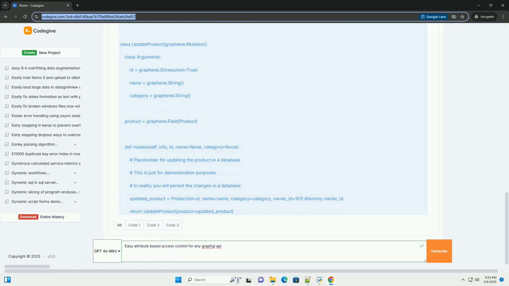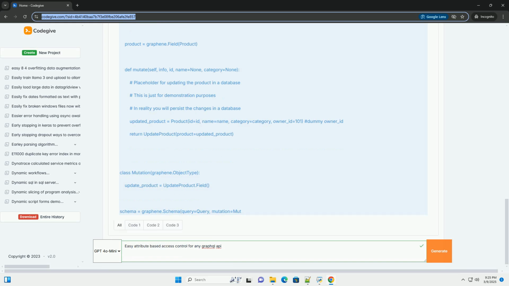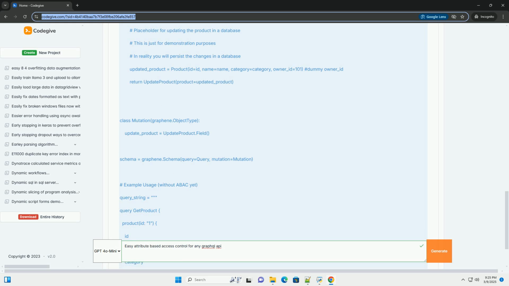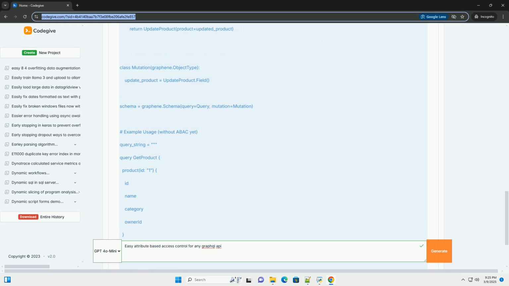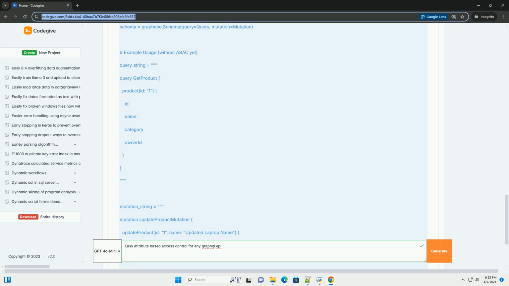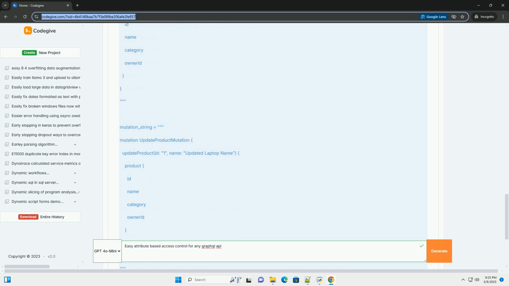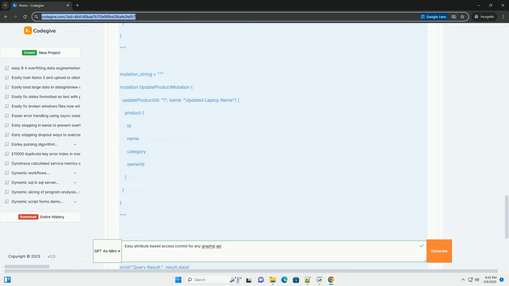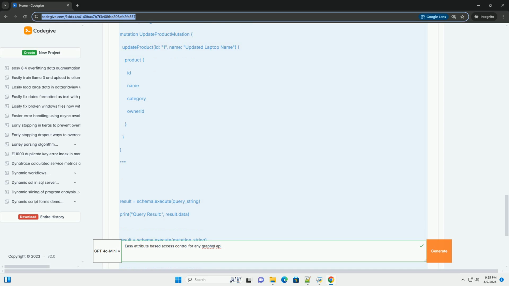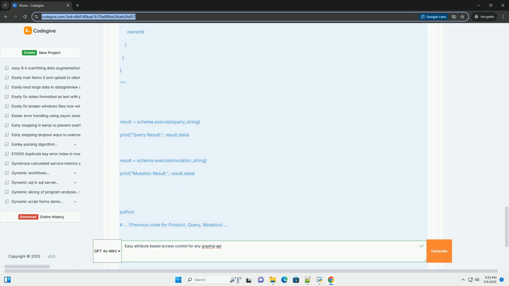This tutorial will guide you through implementing a practical ABAC system for your GraphQL API using a combination of libraries and techniques. We'll focus on a lightweight and easy-to-understand approach suitable for many projects. We'll use Python for this example, along with popular libraries like Graphene for GraphQL implementation. The principles, however, are applicable to other languages and GraphQL frameworks.